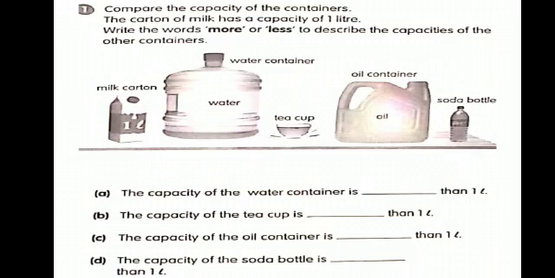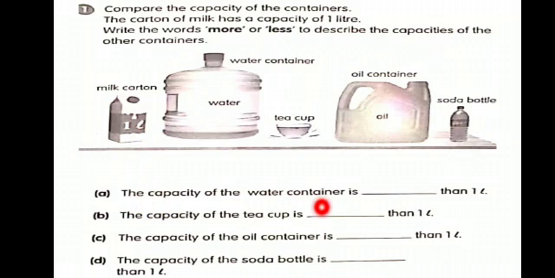This is your workbook, page number 207. Compare the capacity of a container. The carton of milk has a capacity of 1 liter. This milk carton has a capacity of exactly 1 liter. Write the words more or less to describe the capacities of the other containers. We have to compare the capacities of a container.